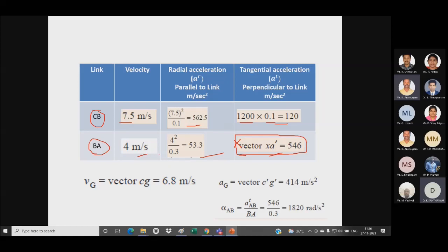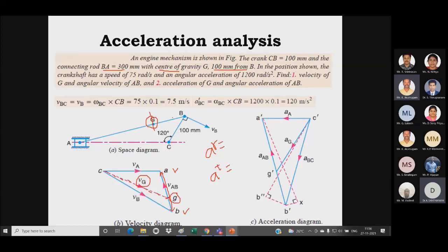So first I have to draw the radial acceleration of my input link, which is 562.5 meter per second square, and tangential acceleration of 120. So how to draw a velocity? Sorry, I have to draw an acceleration polygon. Initially I have to randomly fix a point.